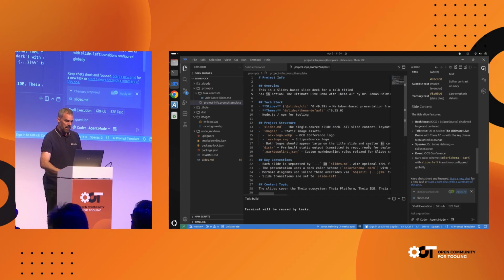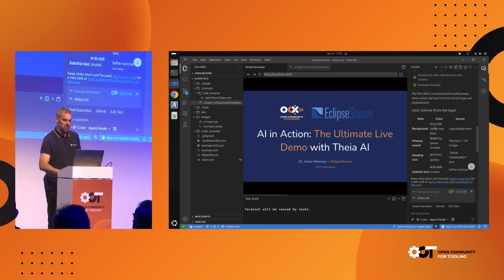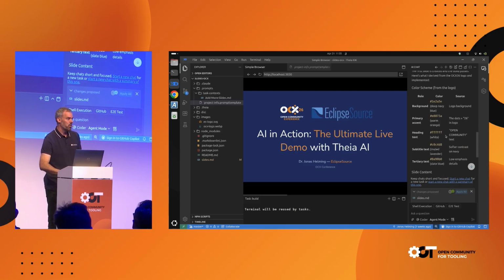While the styling of the slide was actually derived from the picture that I pasted in the chat. So we can see here it first derived the corporate identity of the OCX and then generated the slides based on this. All right, I want to show 2 more slides in this talk.